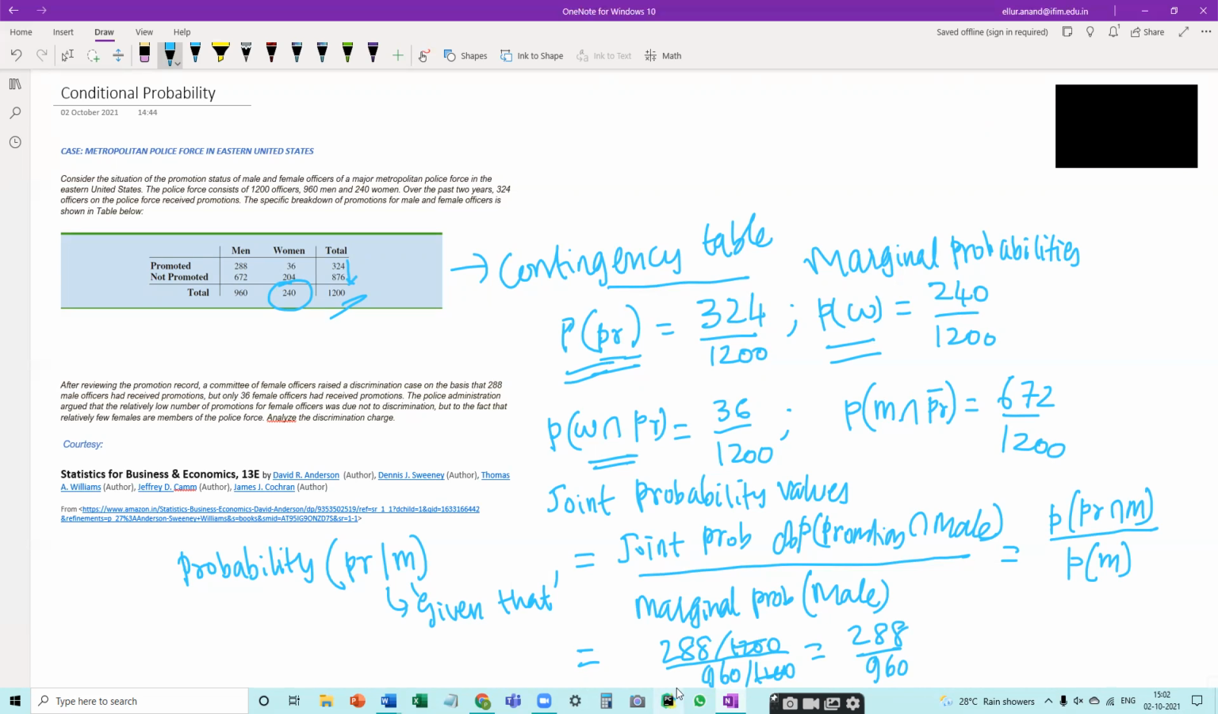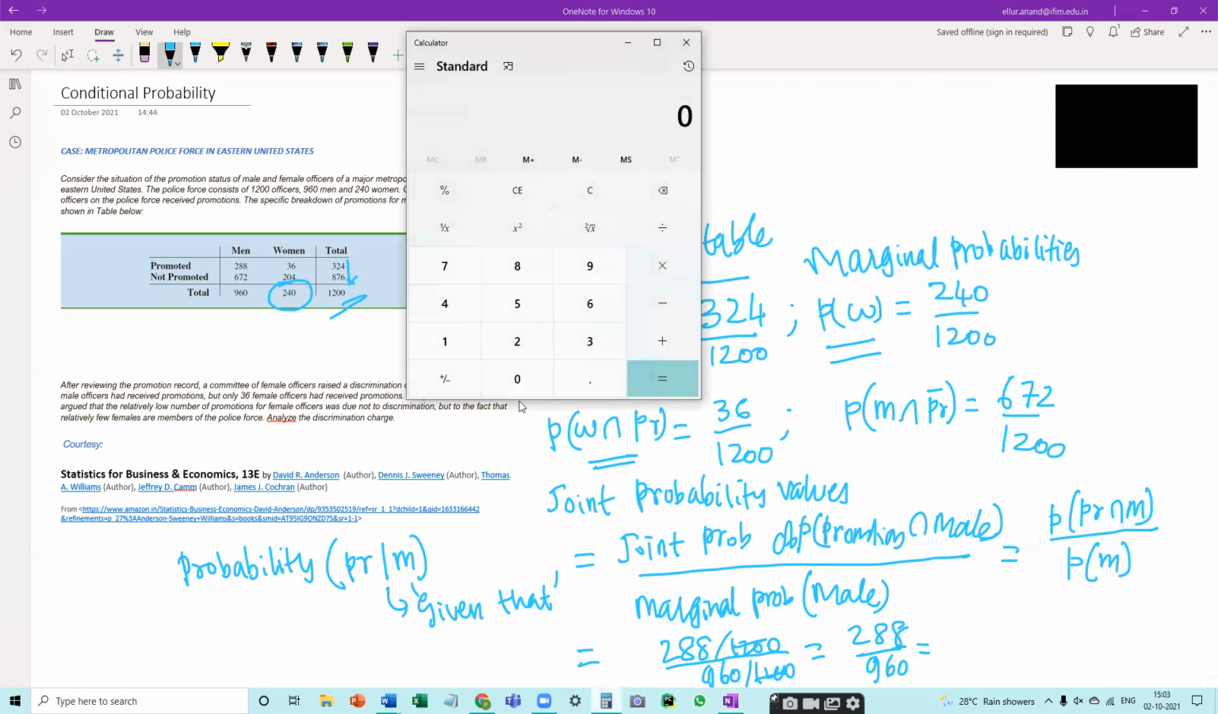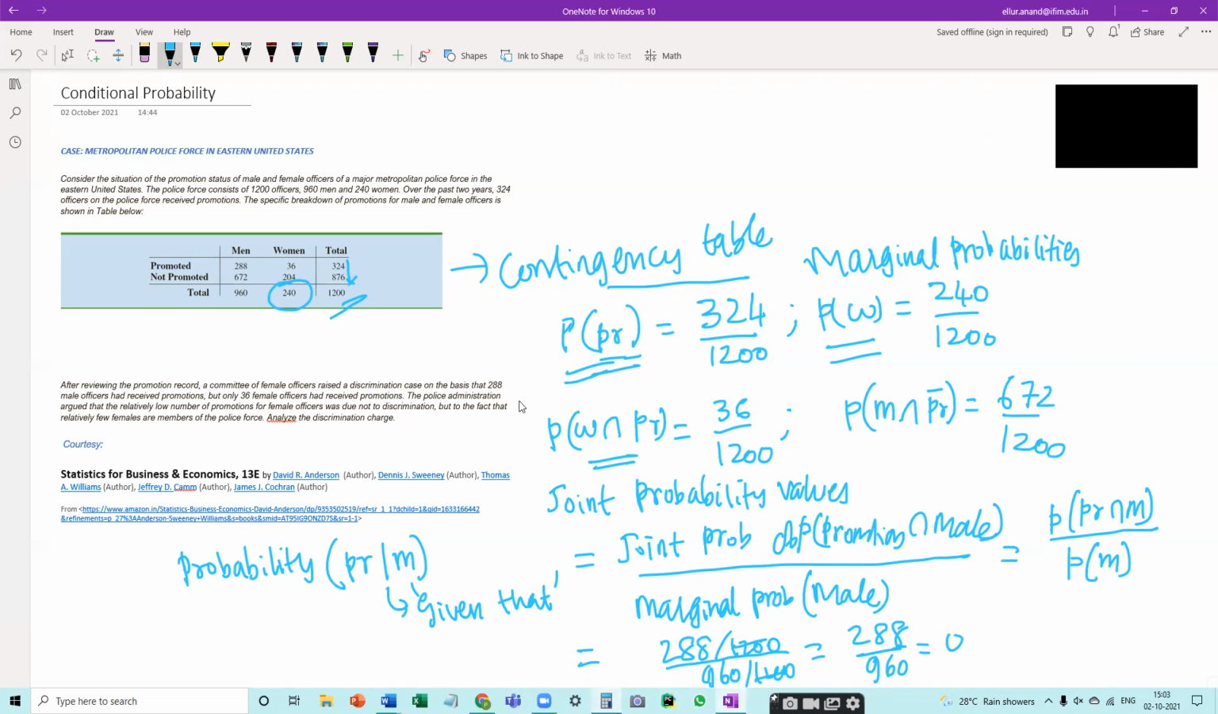You can see that the numerator favors the joint probability, the probability of promoted and men, divided by the total number of outcomes. Here we will not take 1200 as outcomes because we already know that he is a male police officer. Only 960 is taken in the denominator. So let me just calculate 288 divided by 960, which is equal to 0.3 here.